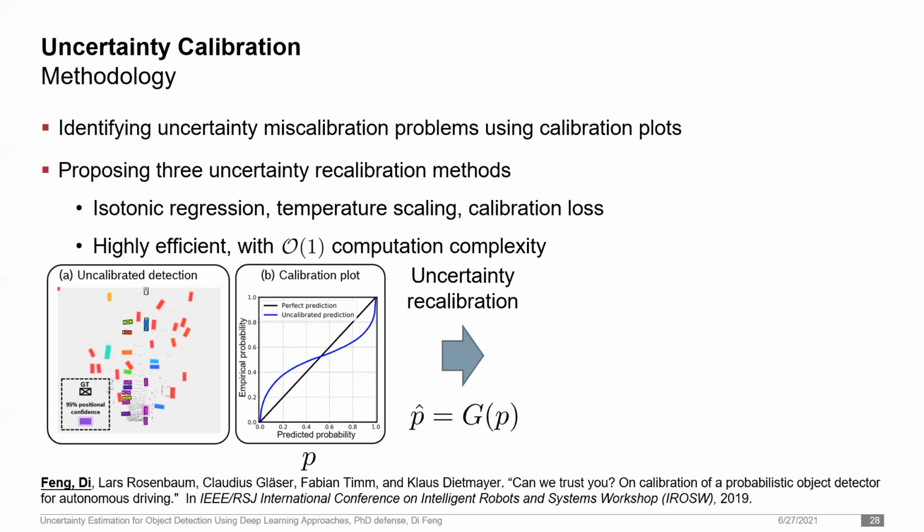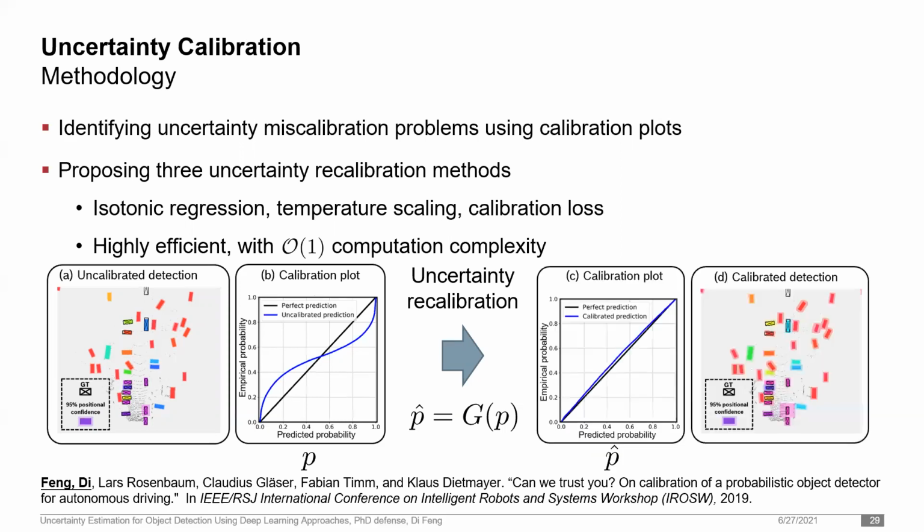Let us denote P as uncalibrated probability from the network. The basic idea is to train a small recalibration model, G, that maps uncalibrated probability P to some better calibrated probability denoted by P hat. I verified the proposed methods on several standard autonomous driving datasets and found that uncertainty estimation errors could be largely reduced, achieving a nearly perfect calibration plot shown on the right.